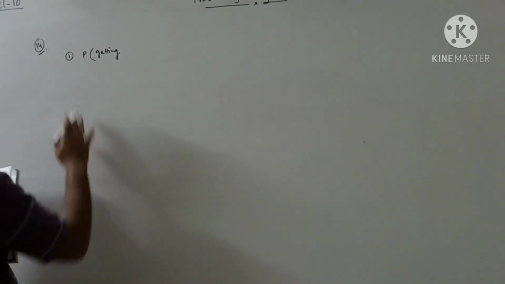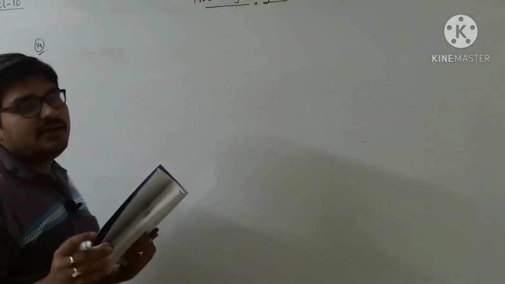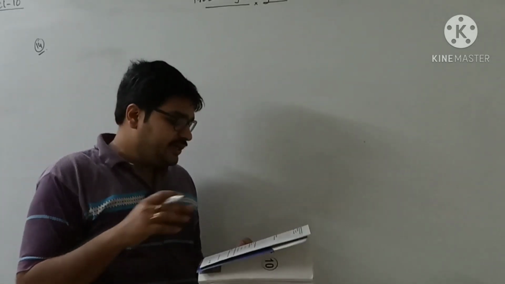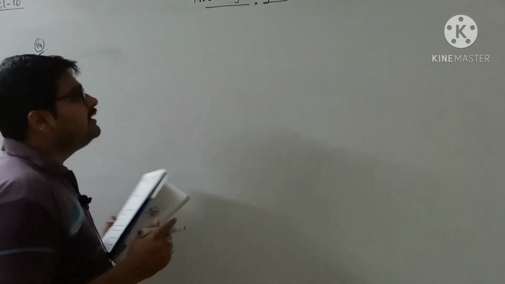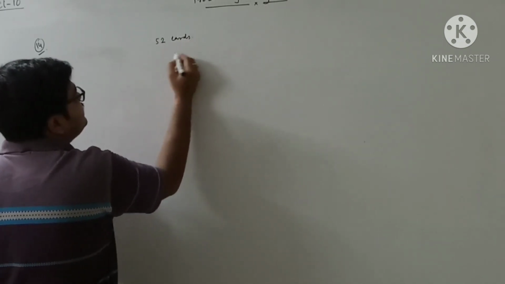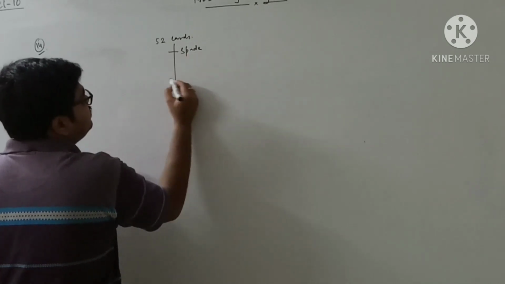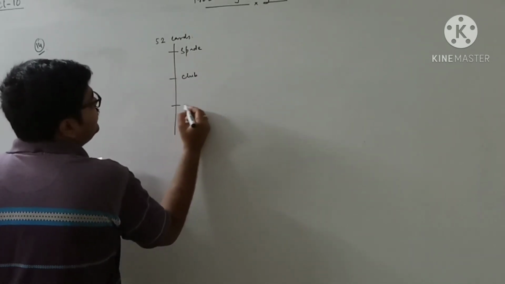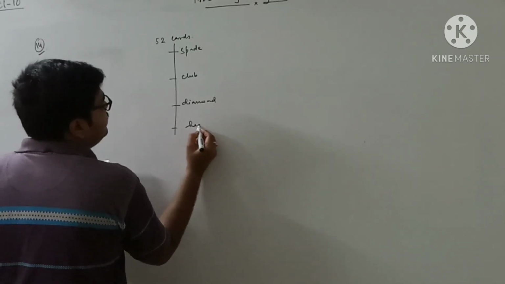But one thing I must say here before starting: you have to show the sample space of 52 playing cards, because there are varieties of questions to find the probability. For the 52 cards, you already know how to write the sample space: spade, club, diamond and heart.